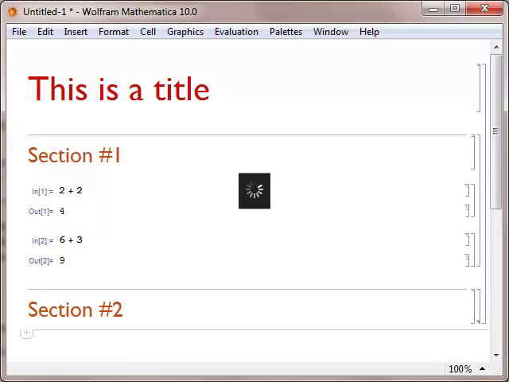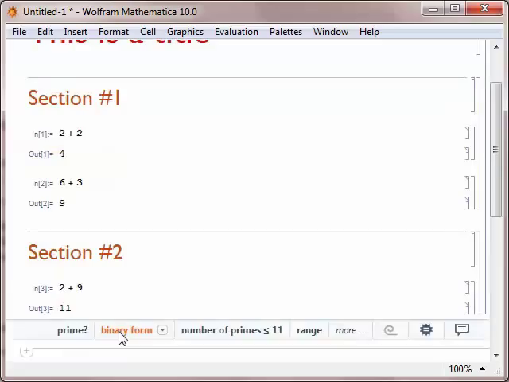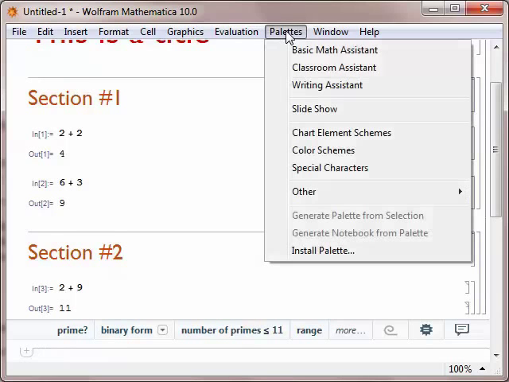When we want to type content into Mathematica, some content is easy to type, like 2 plus 9. Those are characters that are easy to type. But other content is difficult to enter using the mathematical symbols. So Mathematica uses what they call palettes to help us enter mathematical symbols.